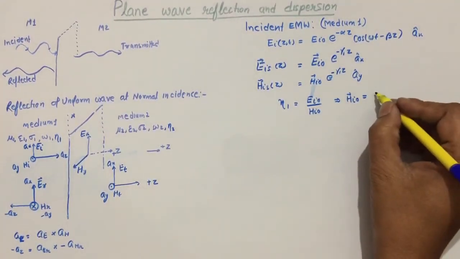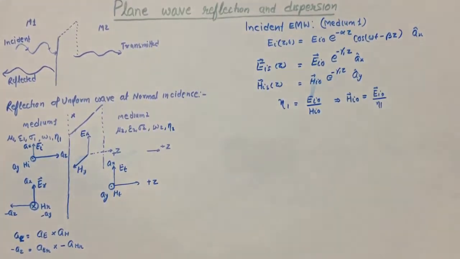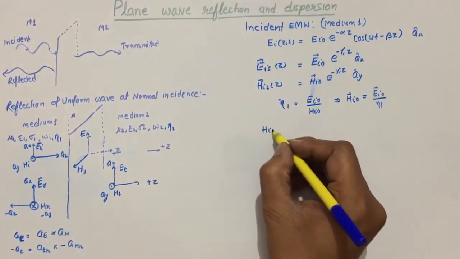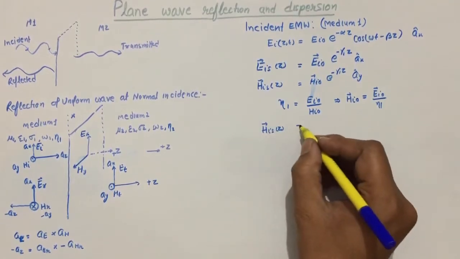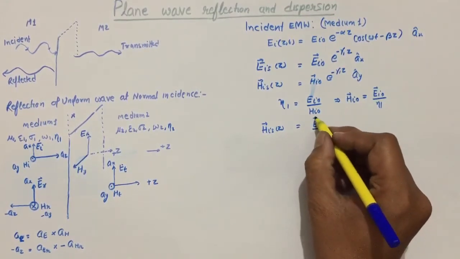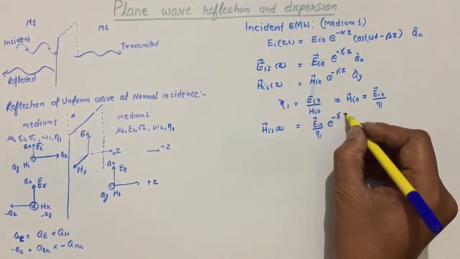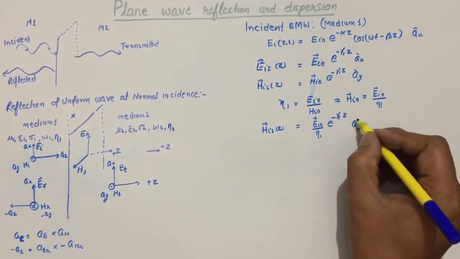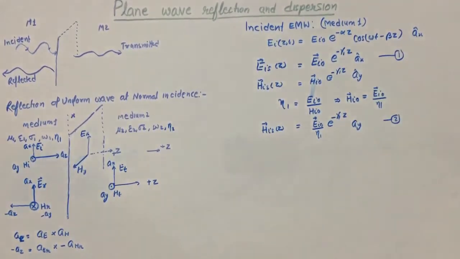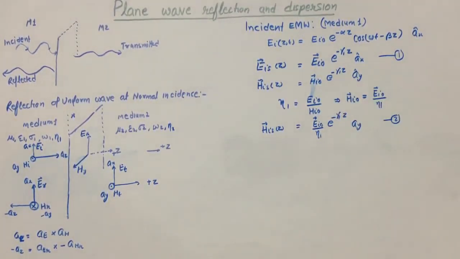From here, we can write the magnetic field component as 1. Okay, and if we put this in this equation, then we can write the magnetic field component in phasor form: E incident, the electric field component, divided by impedance, e to the power minus propagation constant z in the direction of positive z, ay. So from here we have equation 1, equation 2. These two are, we can say, final equations for further reference.